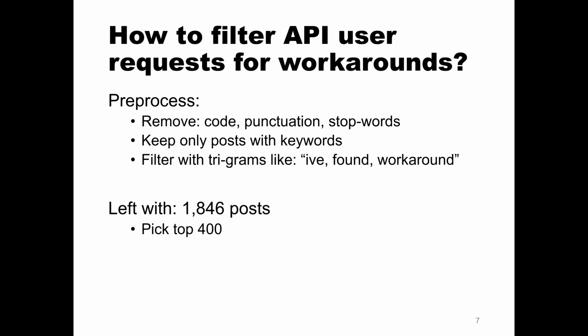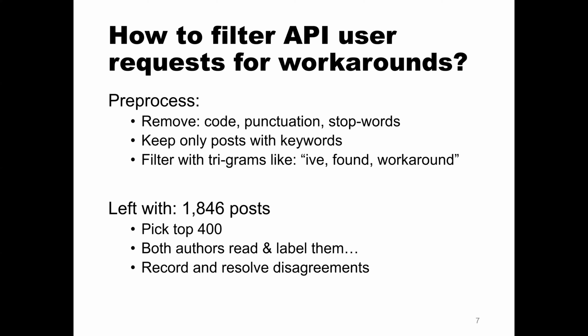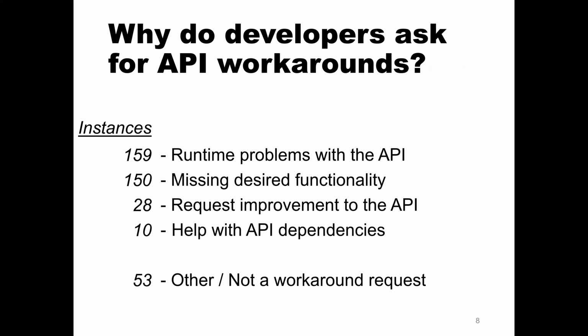We picked the top 400 Stack Overflow posts by score. We use score as a proxy for popularity. Then both authors read and label the posts based on categories that they come up with. Then the authors, including me, met, and we determined which categories could be merged and fit together. When we agreed on all the posts and all the categories, we recorded this and resolved any disagreements. And these are the categories we came up with.